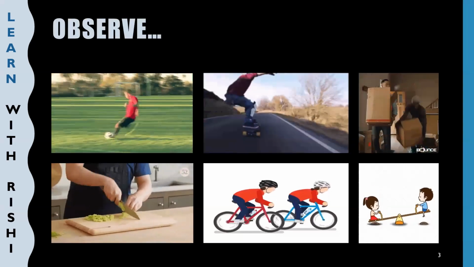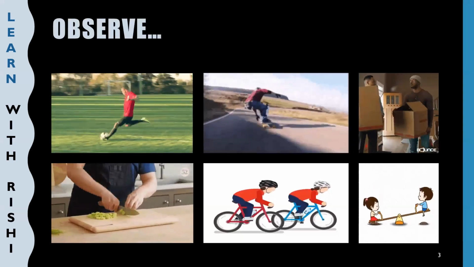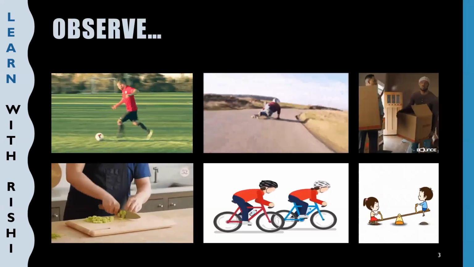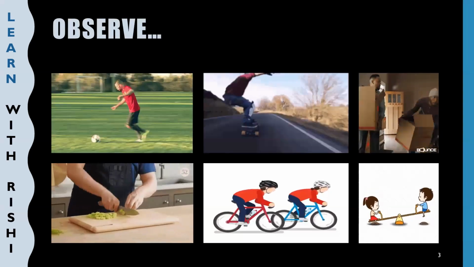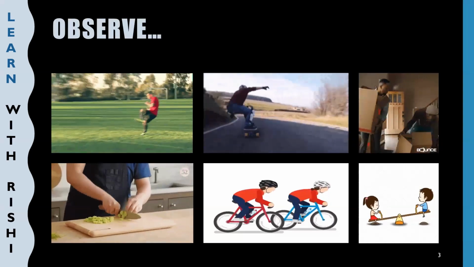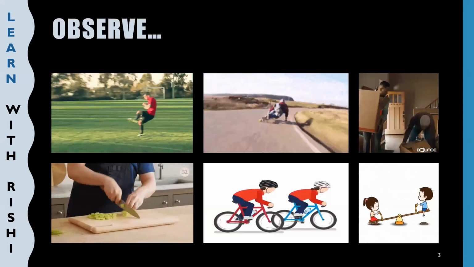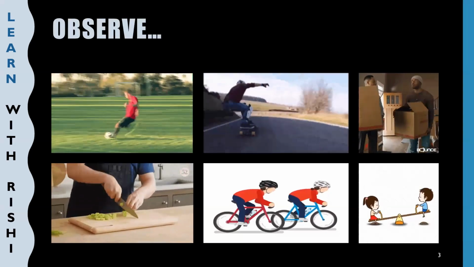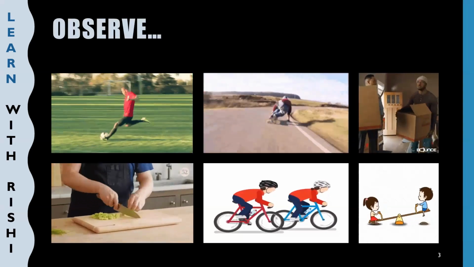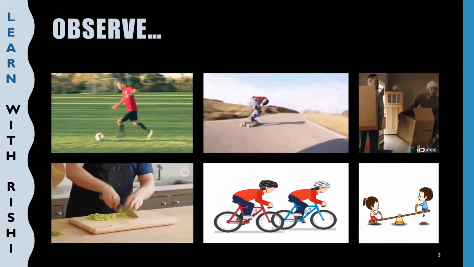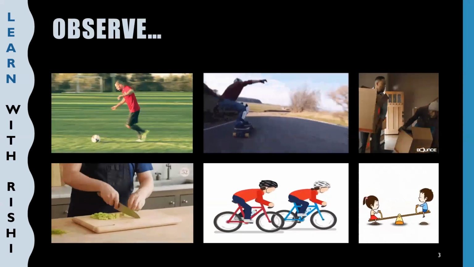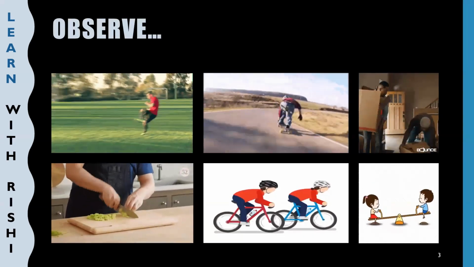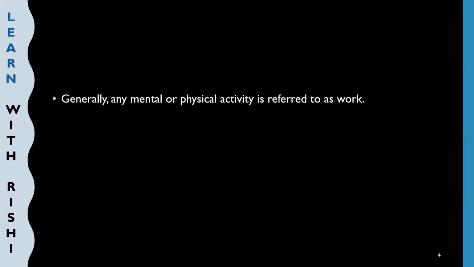So to do this work, what do they require? Energy. When they spend energy, then only they can do the work. So I can say work and energy, both are related to each other. How they are related to each other and how they are different from each other, that we are going to see in this chapter. So today's part, we're going to study about work. So let us study about work.